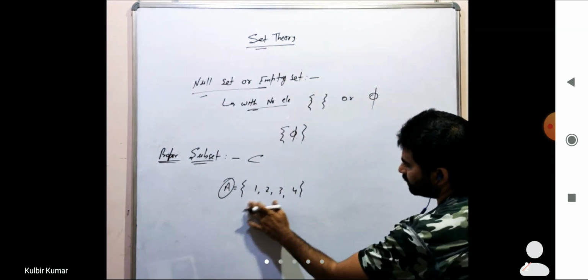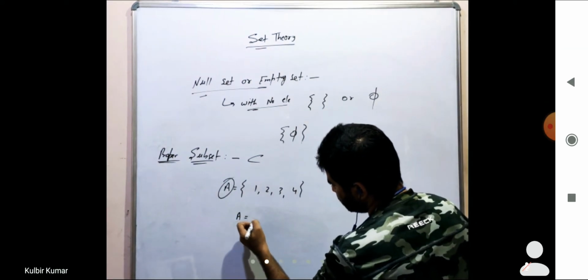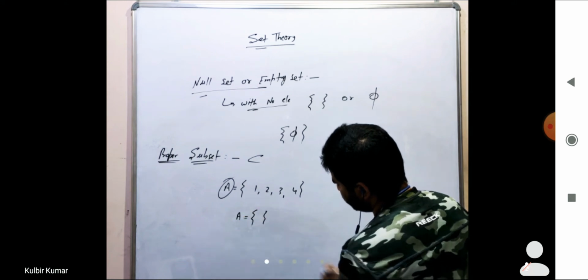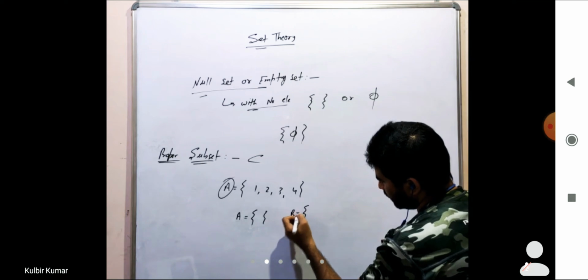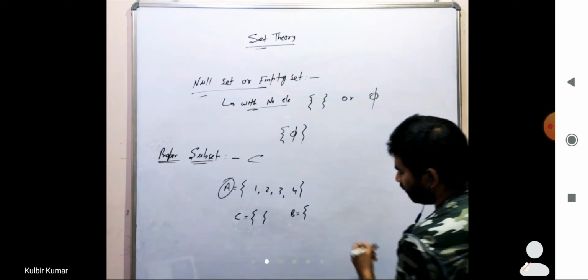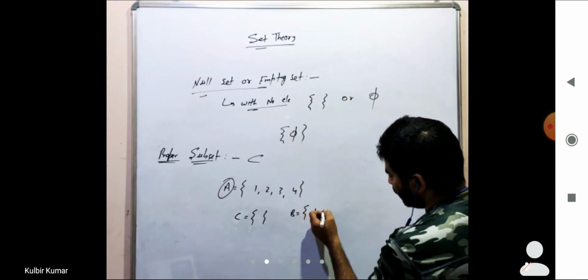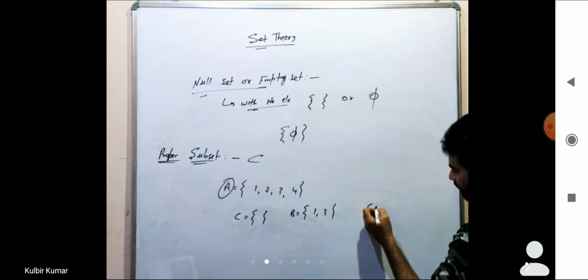So here, if it is this one and another set, let me say it is C, this is B. In B it is 1 and 3, this one is given, and in A we have already taken.